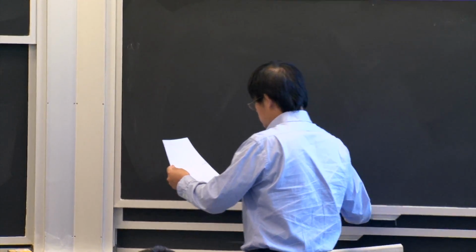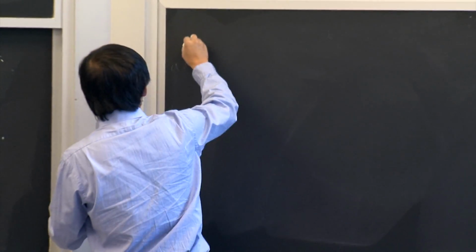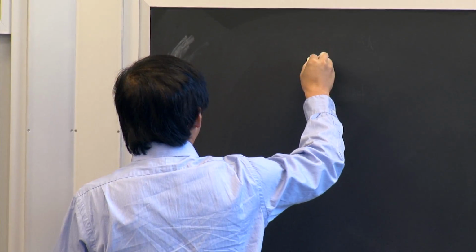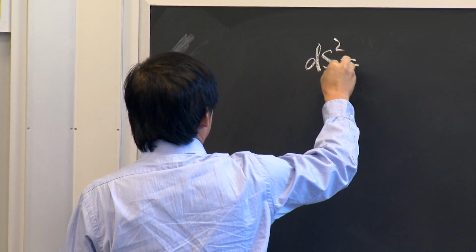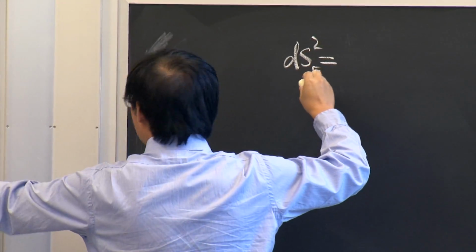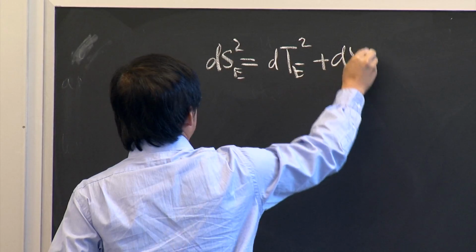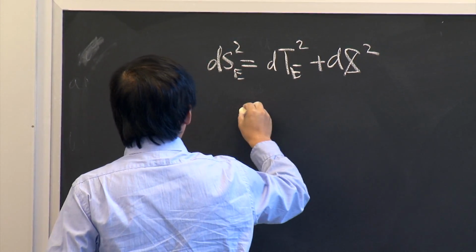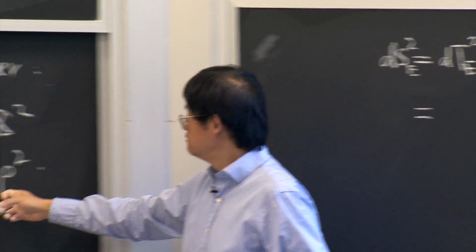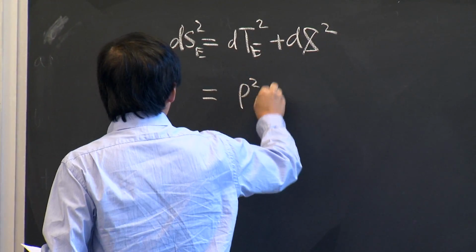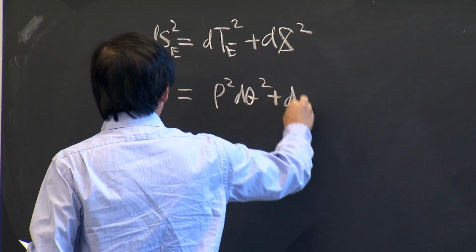So in the Euclidean signature, the standard Minkowski just becomes dt_E squared plus dx squared. And the Rindler is rho squared d theta squared plus d rho squared.